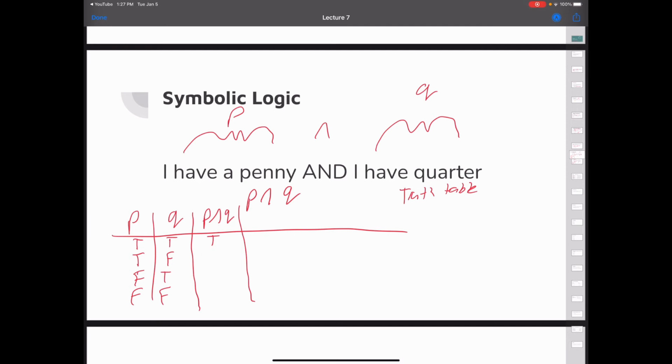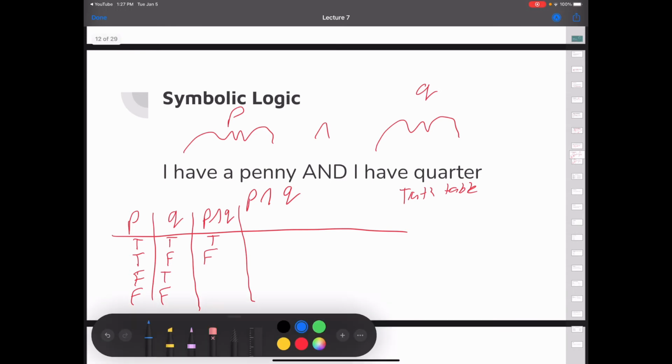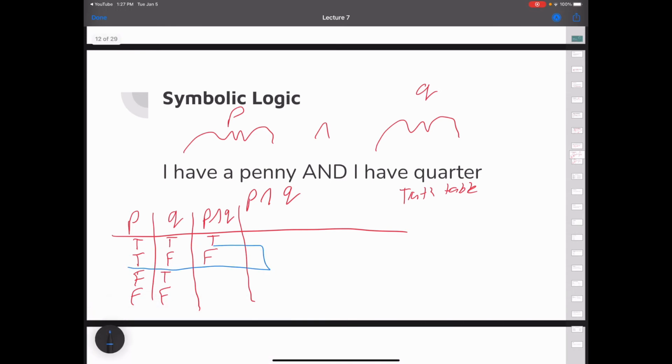So for example, in this case right here, we have P is true, Q is false. So what this would tell me is I have a penny, but it's false that I have a quarter. I have a penny, but I don't have a quarter. So the statement P and Q, I have a penny and I have a quarter, is wrong because I don't have a quarter. So that would be false right there.